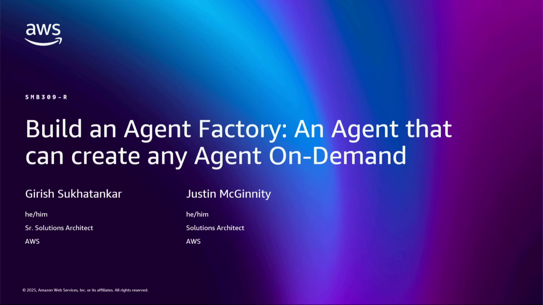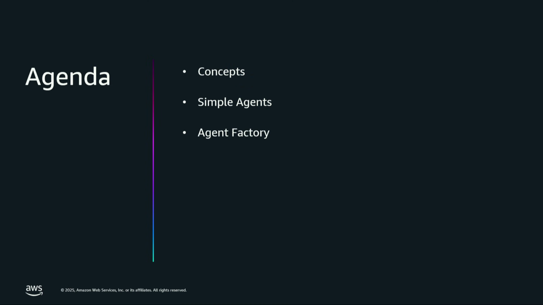And the two of us help AWS customers move all the way from ideation to production with a special focus on AI ML. Over the next 60 minutes, we are going to learn a few things. We'll kick things off here by understanding 4 key concepts that we are going to leverage to build this agent factory. From there, we'll move to a coding terminal and start creating some business agents, and then we'll interact with the agent factory itself to create some agents, multi-agent systems on the fly for you.